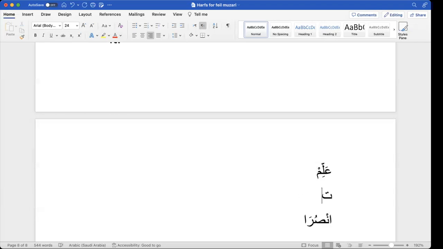See, the actual word was like this: tansurani. Tell me what is the second last letter of this word when you remove the ta? Basically, ani is an additional part of that word. It is not a part of the word. Basically, the actual word is tansura. So don't count ani.